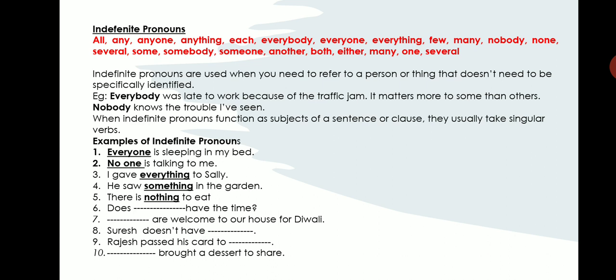So these are all indefinite pronouns. They are used when you need to refer to a person or thing that doesn't need to be specifically identified.